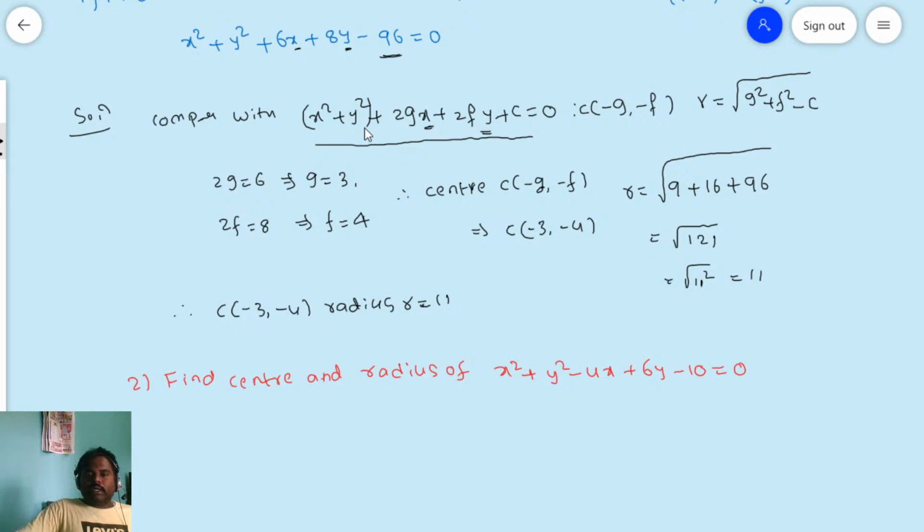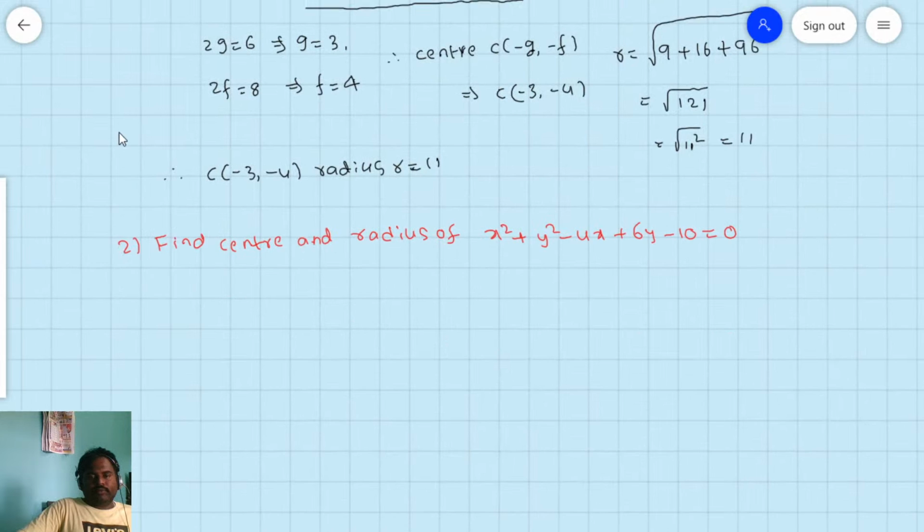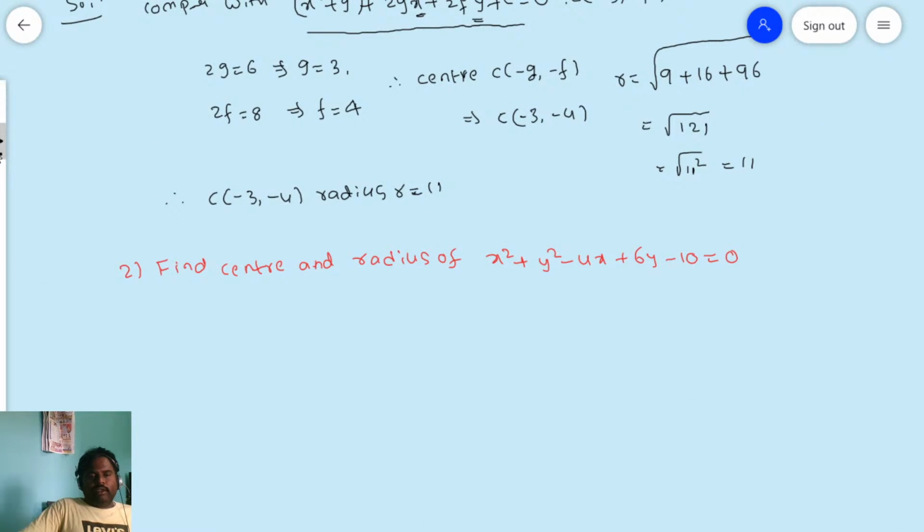But sometimes they will give a problem to find the center and radius of the circle like this. Third problem, I am giving: 3x square plus 3y square minus 6x plus 4y minus 4 is equal to 0. For this problem we need to find the center and the radius of the circle. But what is the general form? Actually you have x square plus y square plus 2gx plus 2fy plus c.